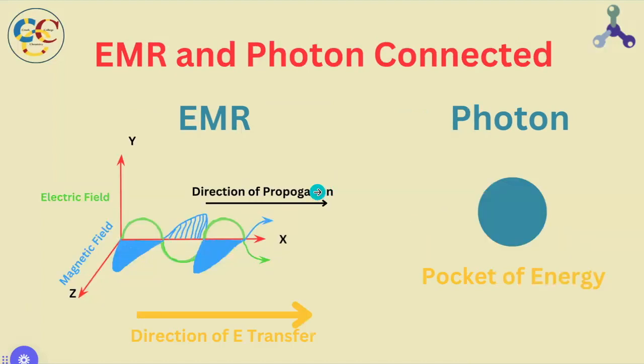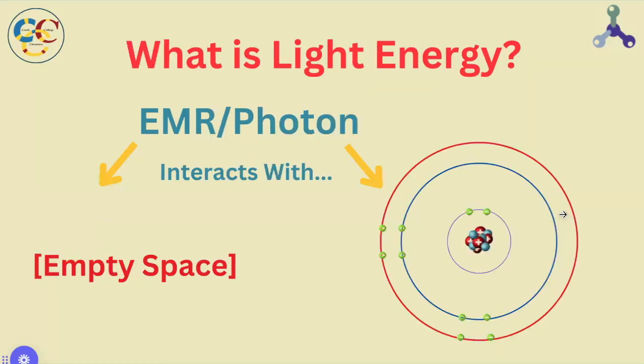Likewise, electromagnetic radiation propagates through space as waves, carrying energy from one place to another. This energy is quantized into discrete packets known as photons. Therefore, photons are EMR and EMR is photons. So we can understand light energy based on the way it interacts with things. One, in its movement through space creating field disturbances, and more tangibly in its interaction with matter such as electrons through absorption, emission, excitation, etc. After all, energy is the ability to do work and to make change happen.